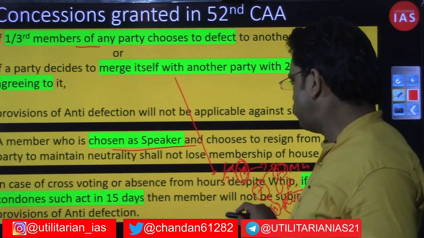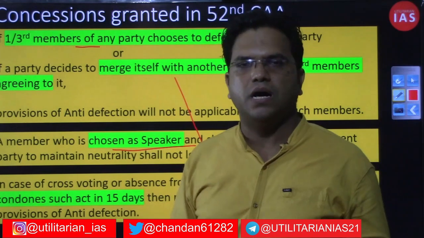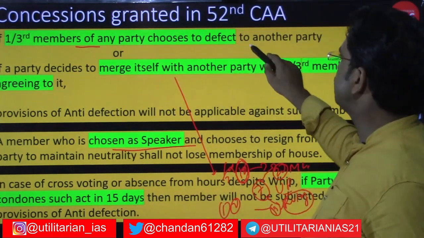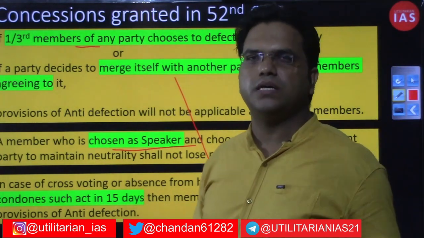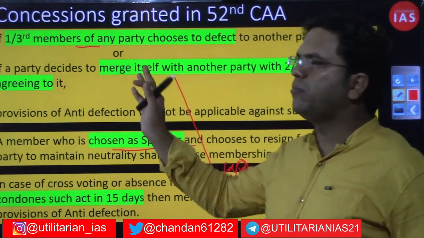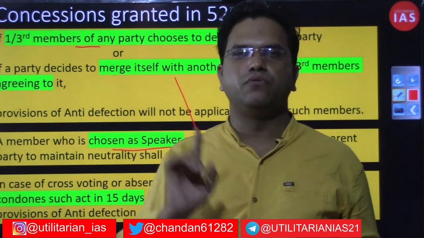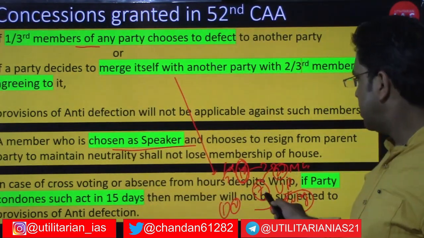Not one or two persons, but if 1/3 of that party's MLAs or MPs choose to defect, their choice should be respected, and that was the logic. So if one member is defecting, then he will be subjected to the law, but if 1/3 or more members choose to defect to another party, then the provisions of the 10th Schedule will not be applicable against those members.